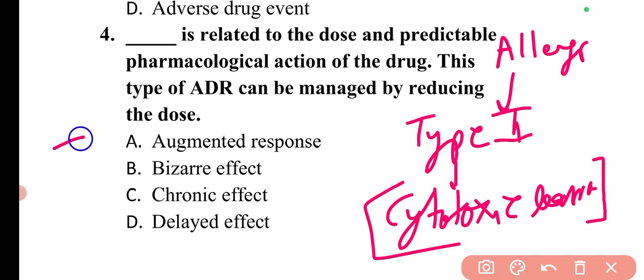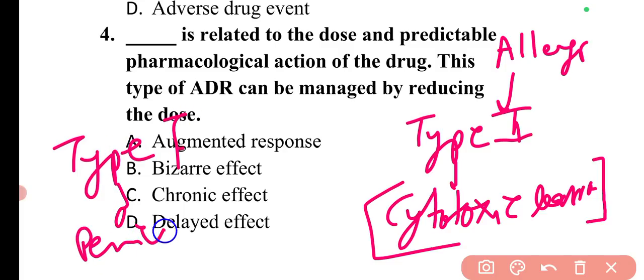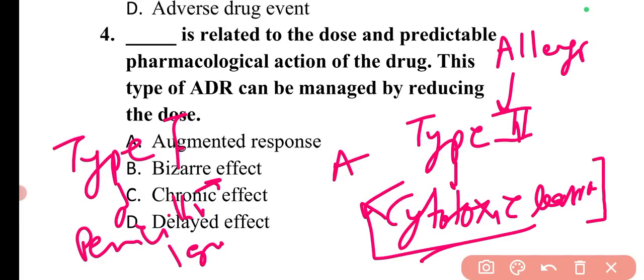Also in type 1, examples can be penicillin, lignocaine, and penicillin will also come under type 4 hypersensitivity reactions or allergic reactions. Then type 2, which is cytotoxic, and in this the example can be the anemia that is due to carbamazepine or phenytoin.